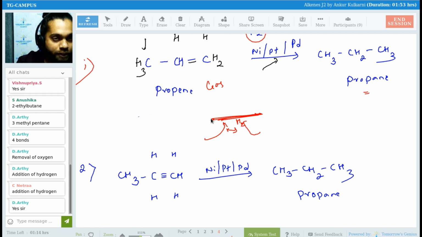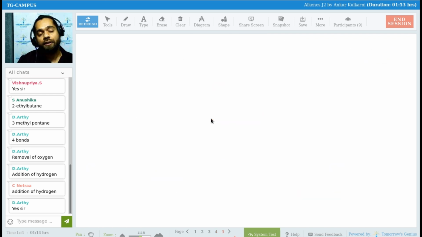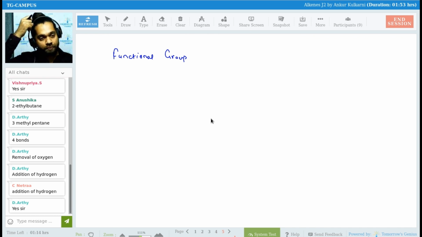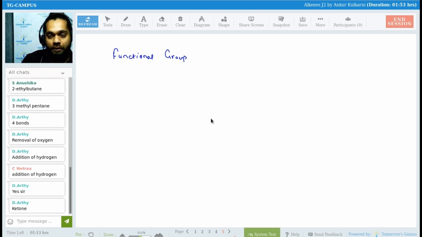Okay, so let us go ahead. Now, before going ahead, can anyone tell me what we mean by functional group? What do we mean by functional group? Or give me any examples of functional group. Come on. Aarti, Anushika, Netra, Anil Dev, give me some examples of functional group.